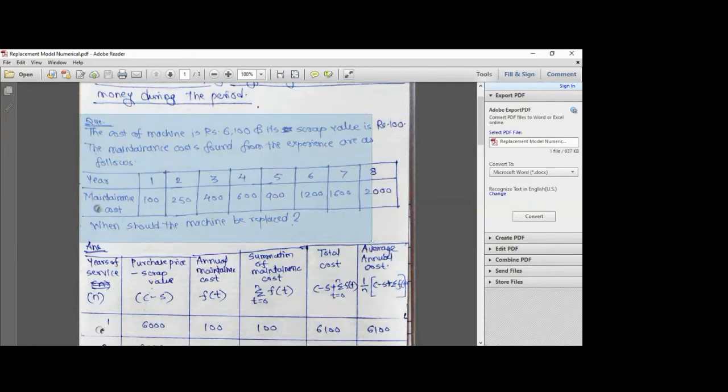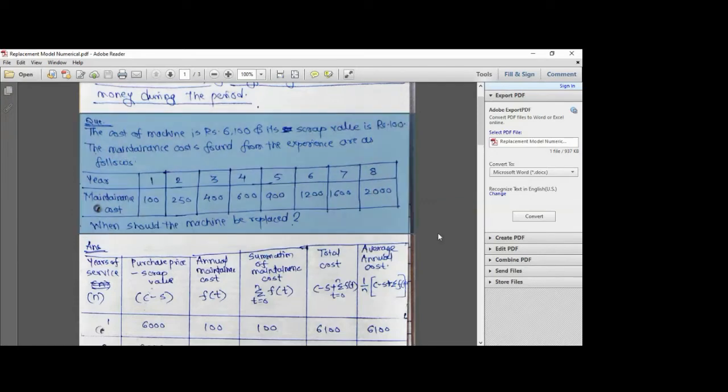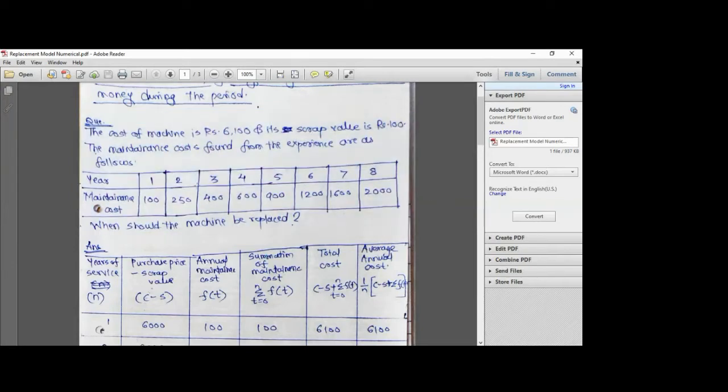The cost of the machine is rupees 6,100, and its scrap value is rupees 100. The maintenance costs found from experience are as follows. So the maintenance cost for the first year for the machine, which costs rupees 6,100, is 100.